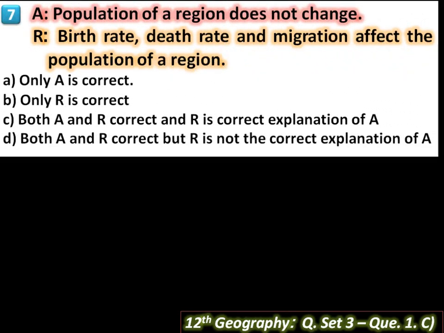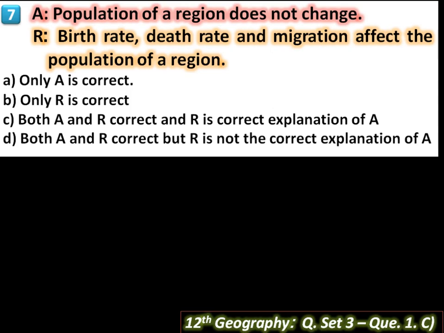Then next, A, population of a region does not change. This sentence is not correct because it is not possible, because population is dynamic in nature. It is not stable. Then R, birth rate, death rate and migration affect the population of a region.